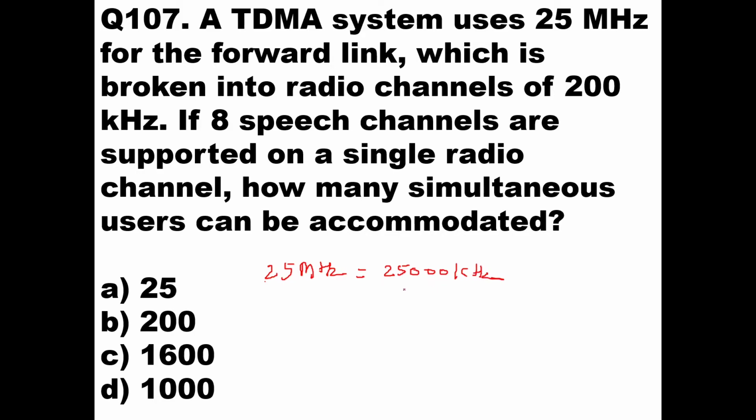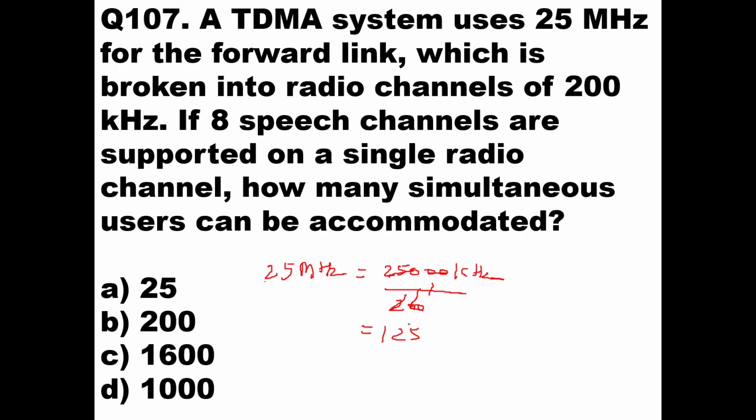Now 25,000 kilohertz is broken into radio channels of 200 kilohertz. So this should be divided by 200 kilohertz. If you see this answer, these zeros will go and these zeros will go. So 250 upon 2 will give you 125. So here the answer will be 125. So 125 broken means 125 radio channels you will get.